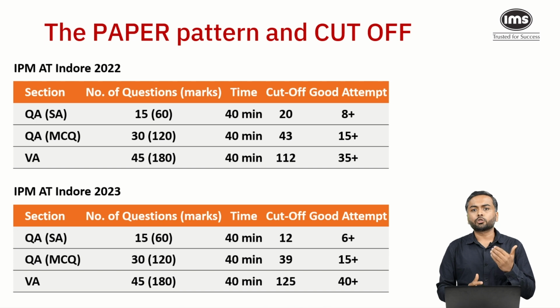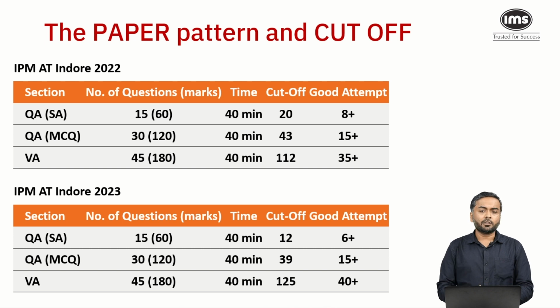The first section was QA short answer, followed by QA MCQ, followed by VA, that is verbal ability. In QA short answer, there were 15 questions, in MCQ there were 30 questions, and in verbal ability there were 45 questions. Each question carries 4 marks. The QA short answer section does not have negative marking. The QA MCQ and verbal ability sections do have a negative marking of -1.